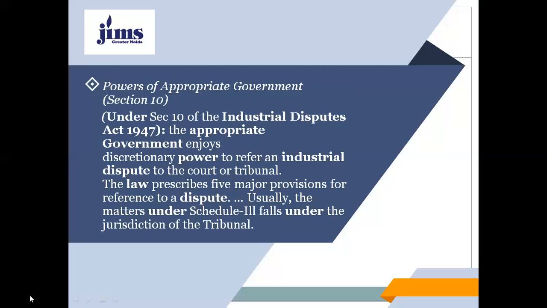The law prescribes five major provisions for the reference of a dispute. Usually the matters under the third schedule fall under the jurisdiction of the tribunal.